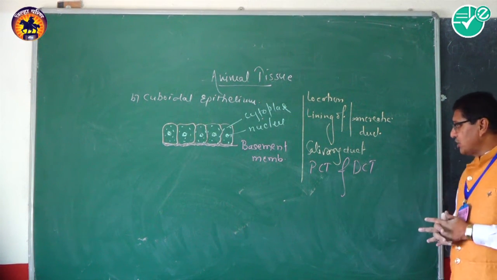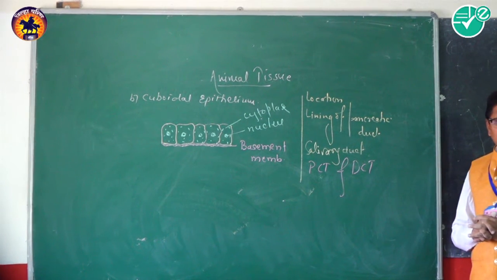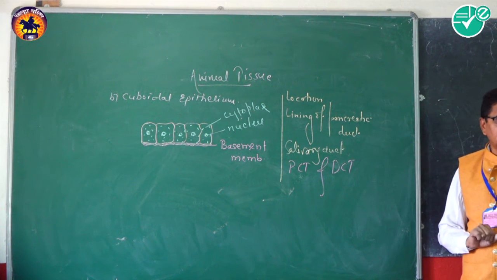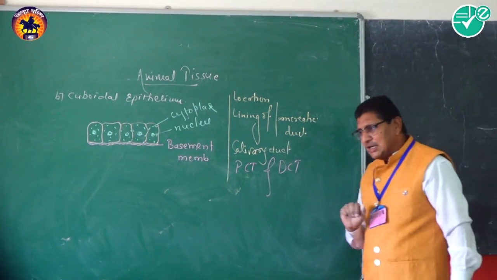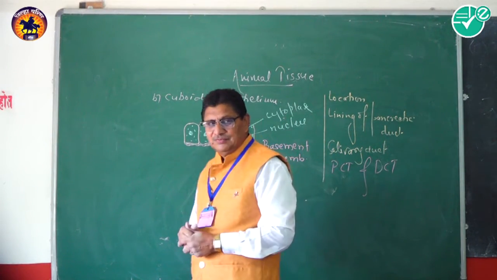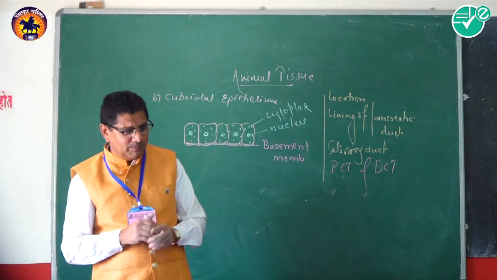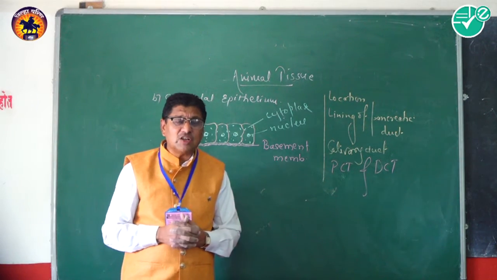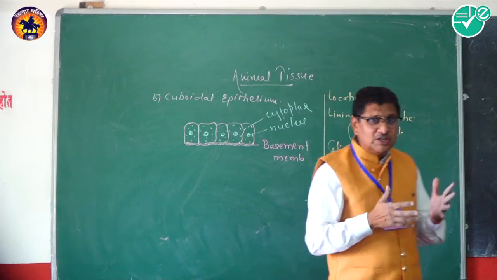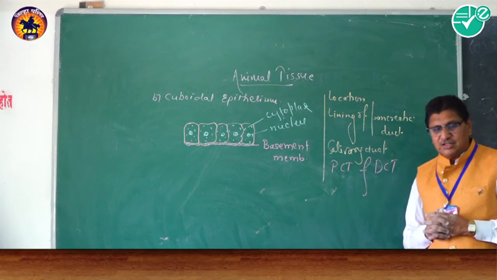The third location is very important. That is the lining of PCT and DCT. What is the PCT? What is the DCT? These are parts of the nephron. The nephrons are the structural and functional units of the kidney.